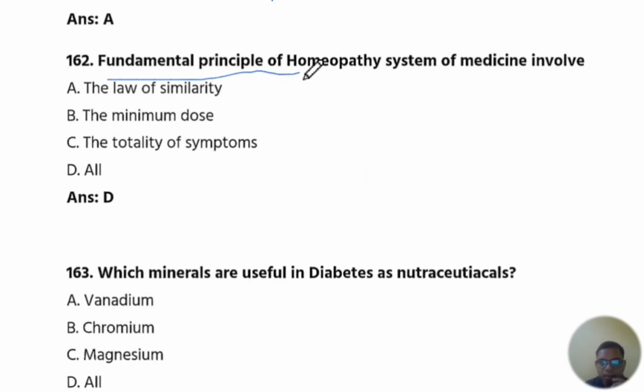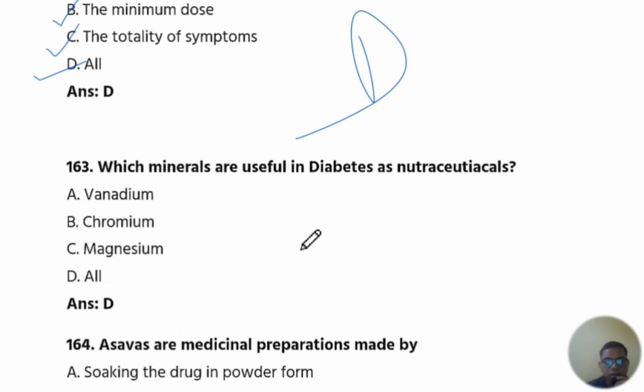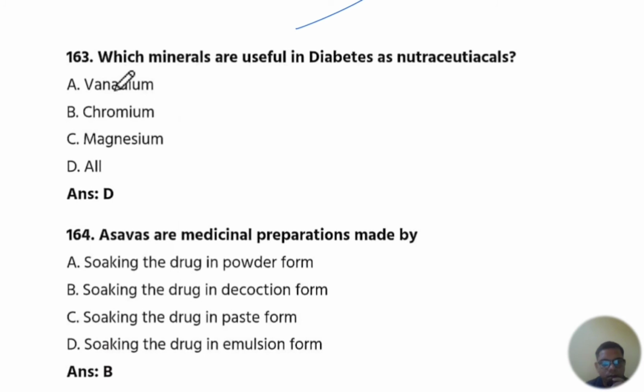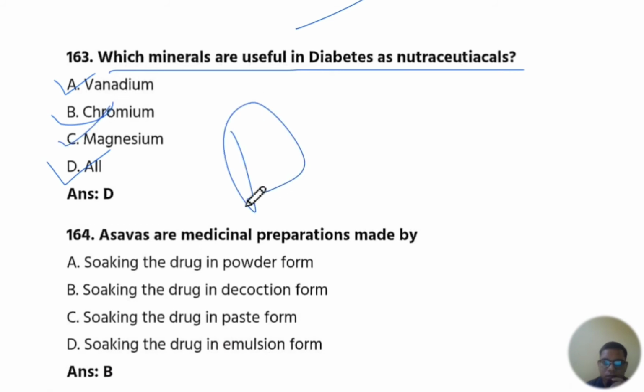Fundamental principle of homeopathy system of medicine involves, the answer is D, all. First is the law of similarity, B is minimum dose, and C is the totality of symptoms. The answer is D. Okay. Next is 163 question number. Which mineral are useful in diabetic nutraceutical? The answer is D, all. First is vanadium, B is chromium, and C is magnesium. The answer is D, all.